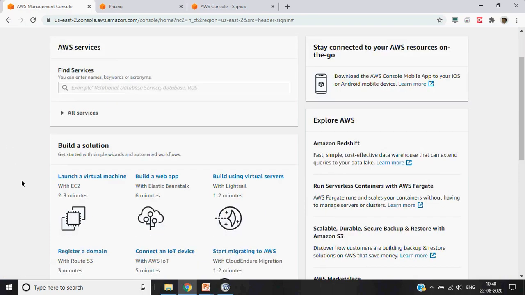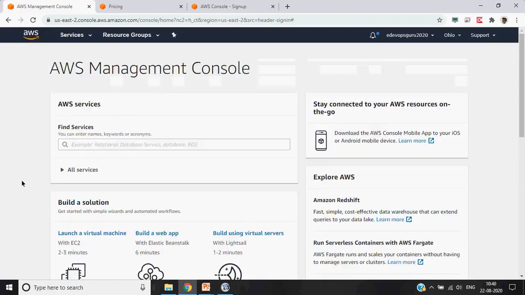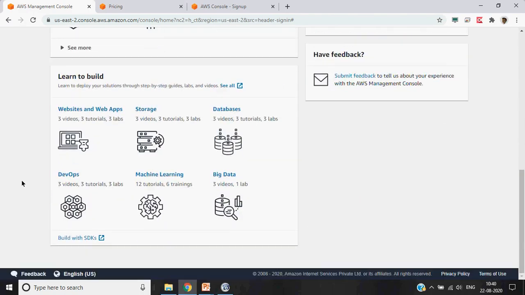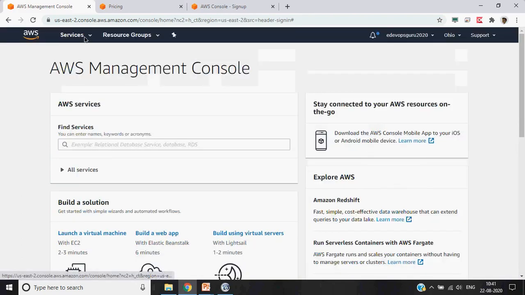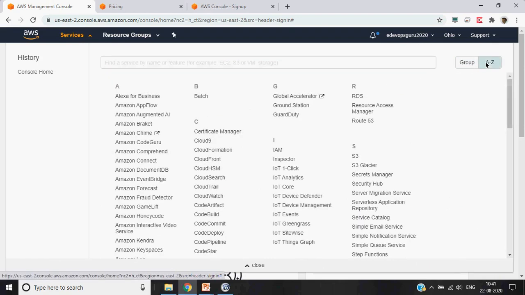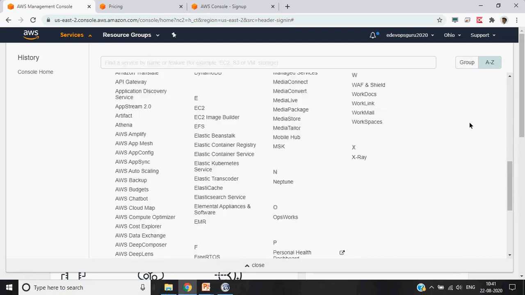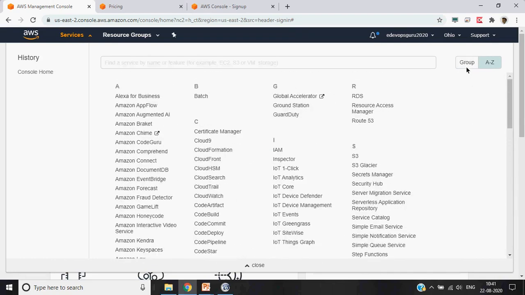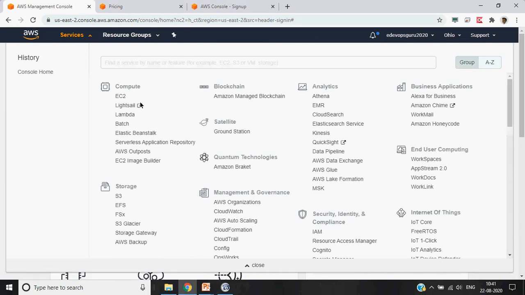Here you will see different services. This is the landing page, and this is how it looks. If you click here, you will see all the different services of AWS grouped together based on the services. For compute, whatever services help in doing the computation are grouped together. You can also arrange them alphabetically. There are a lot of services.